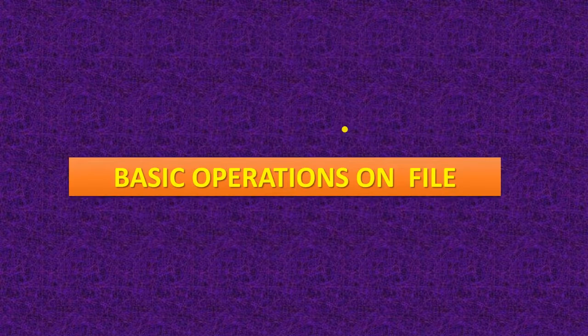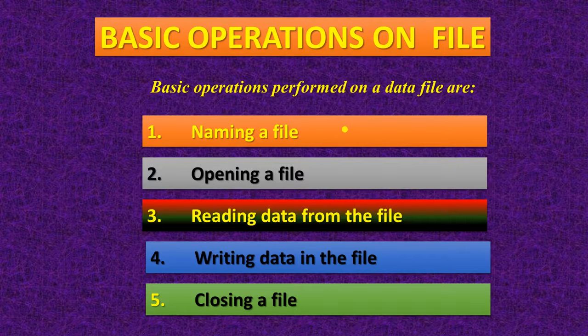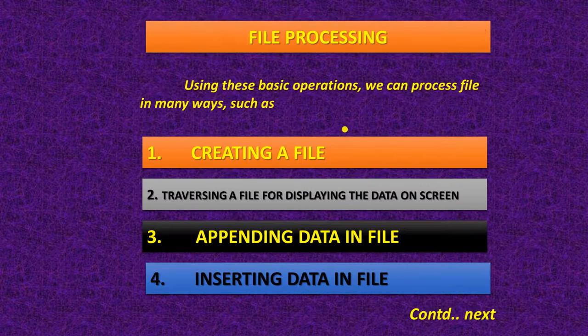The basic operations on a file. So these are the basic operations that are performed on the data file: naming a file, opening a file, reading data from the file, writing data in the file, and closing a file.